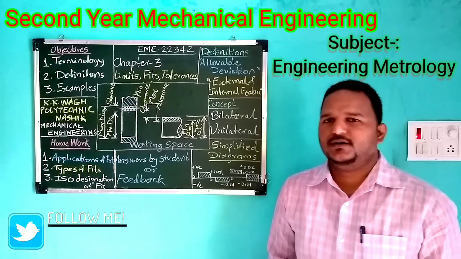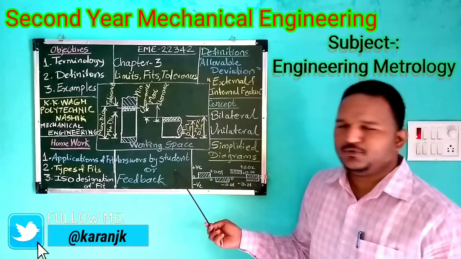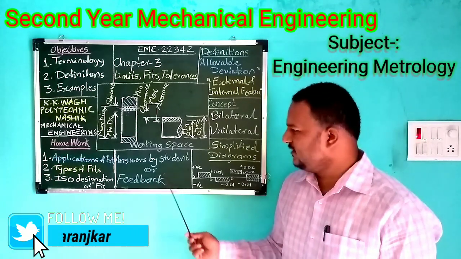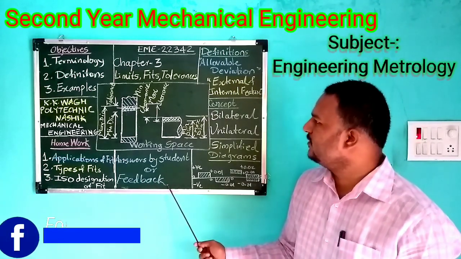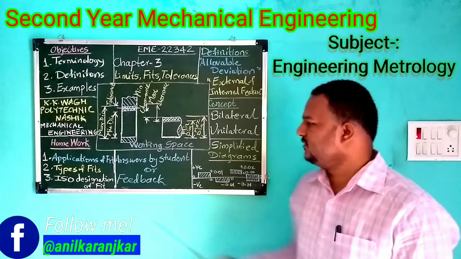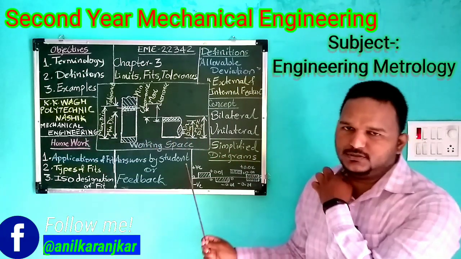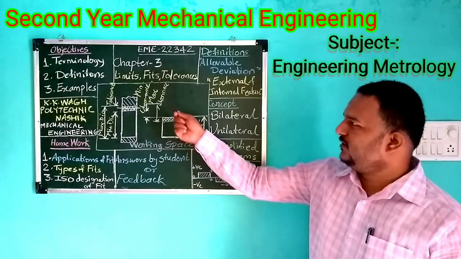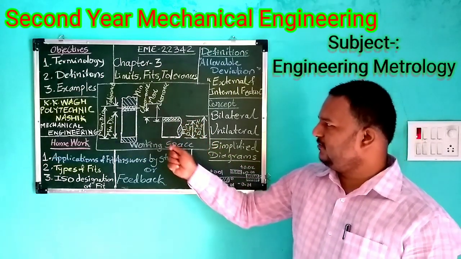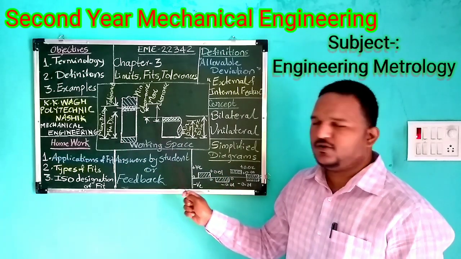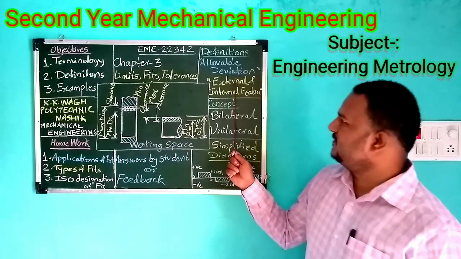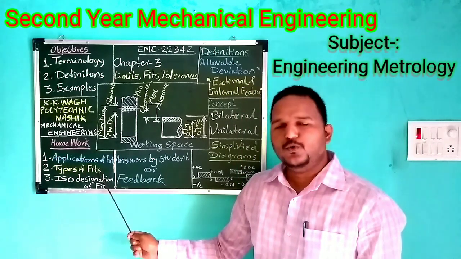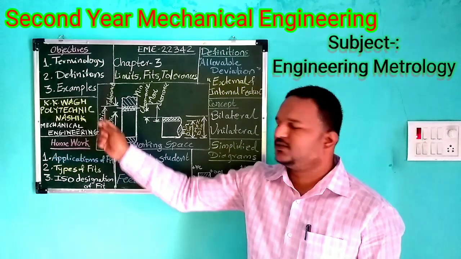Okay. Again, this portion is for your answers and the feedback. In the next lecture, I will write answers or your feedback at this point. So this is the total scenario, total things covered. We covered the objective, title of the subject, subject code, chapter 3, limits, fits and tolerances, the working space, we have drawn the diagram. Next we have defined some of the concepts, simplified diagrams. As a homework I have also mentioned, and these are the branches.